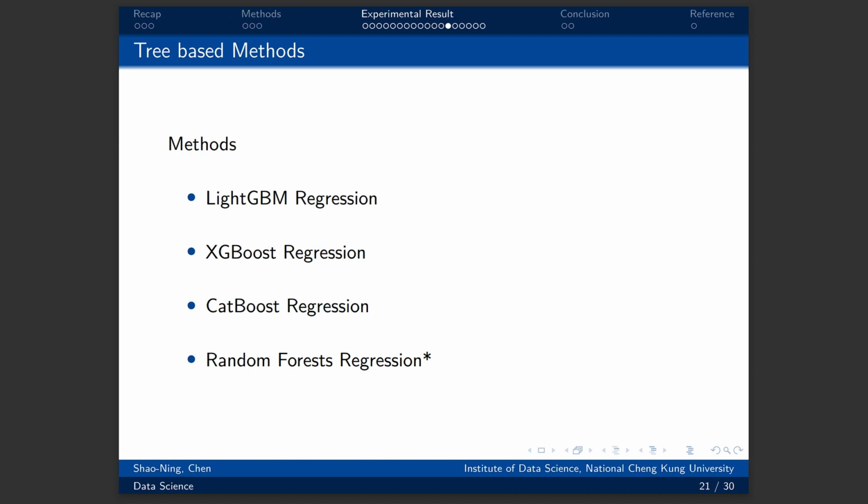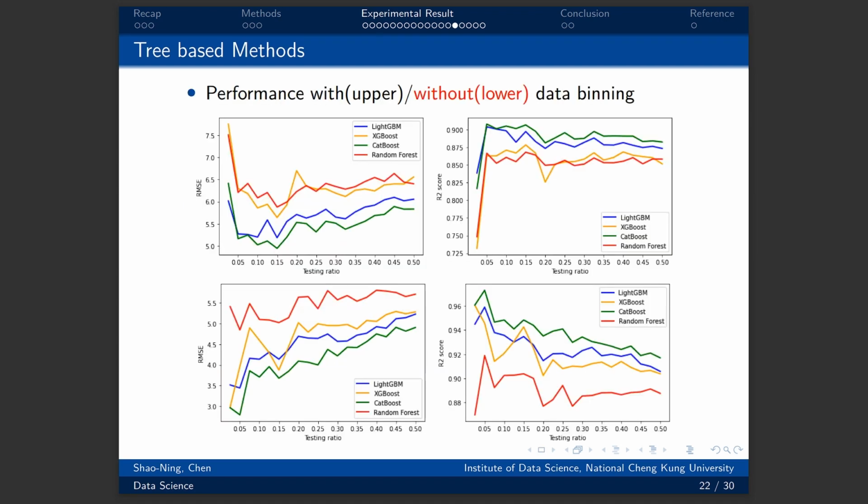How about tree-based methods? Because I want to make the plot 4x4, I mentioned the decision tree before. The upper two plots are the results with data binding. Likewise, the performance does not improve for these machine learning methods. At 15% testing ratio on random forest regression, we can see that the RMSE increased from 5 to 6. R-squared score decreased from 0.9 to 0.86.